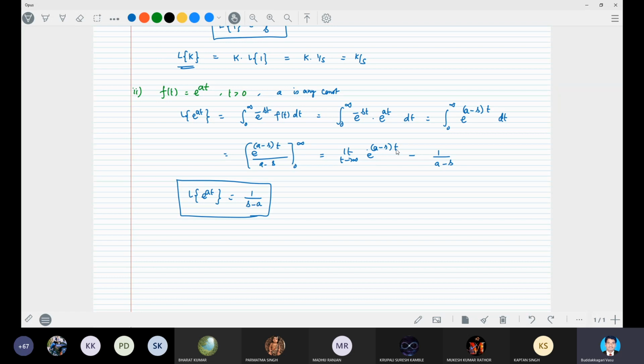What is A greater than S? Whatever it may be, we can write it as e power at into e power minus st, where e power minus st goes in the denominator. You can apply L'Hospital's rule anytime, so it will give you the value. It will be finite.